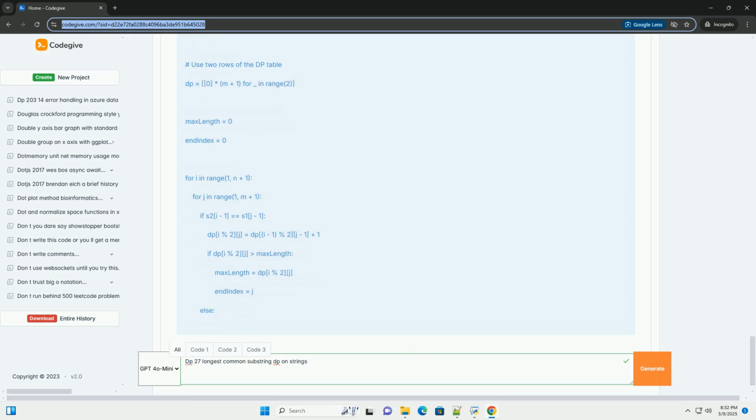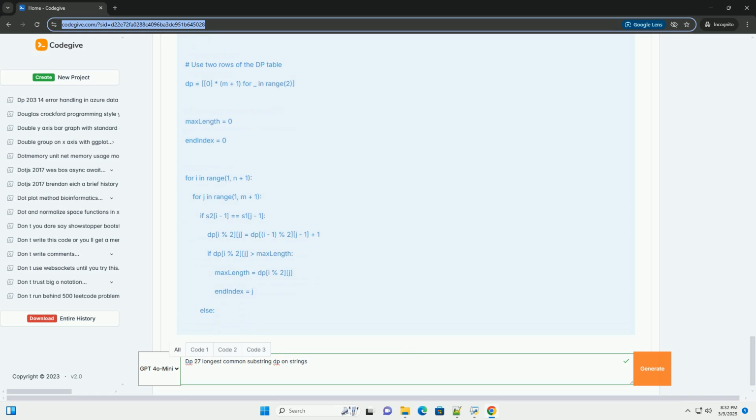Else, if the characters don't match, dp[i][j] is set to 0. Finally, the LCS is extracted using string slicing, S1[end index - max length : end index]. If no common substring is found, max length remains 0 and an empty string is returned.